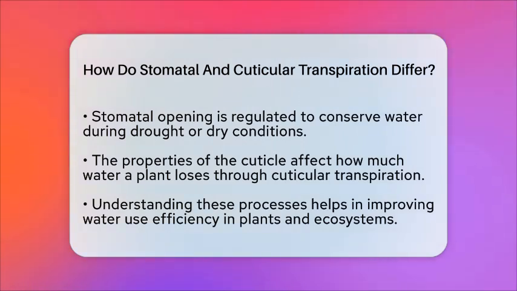Understanding these differences is important because transpiration drives water movement from the soil through plants into the atmosphere. This process influences the water cycle and affects how plants use water. Managing how plants control stomatal opening can improve water efficiency and drought resistance. The properties of the cuticle also impact how much water a plant retains. Knowing these details helps us better understand plant water use, which is vital for agriculture, forestry, and managing ecosystems efficiently.